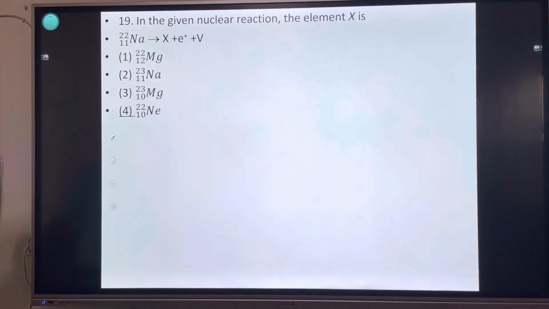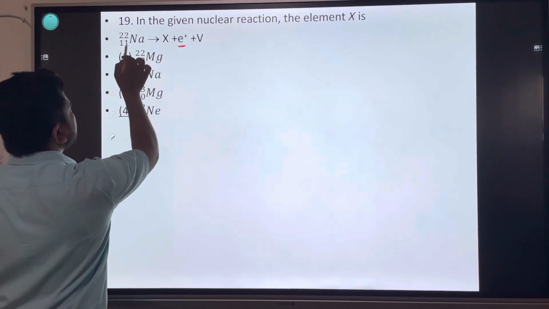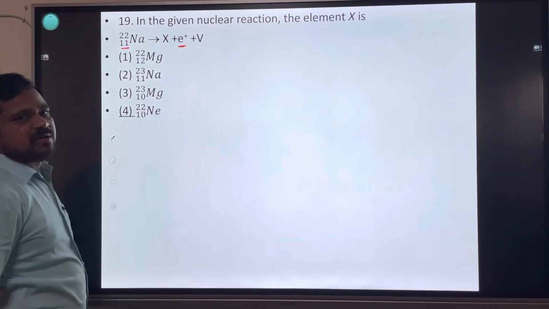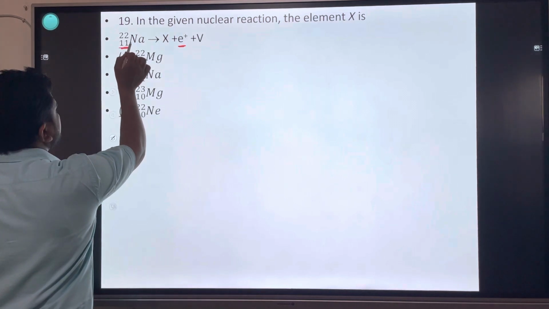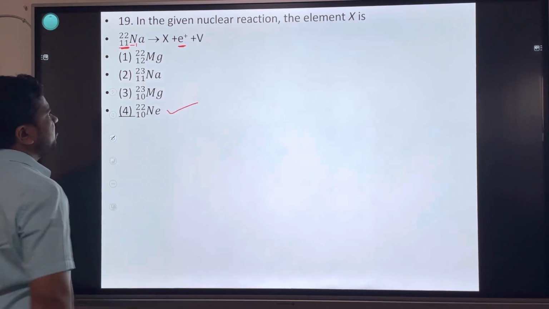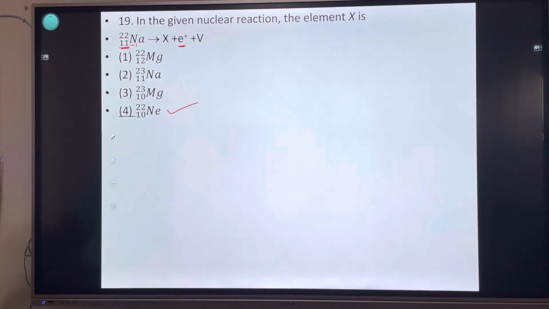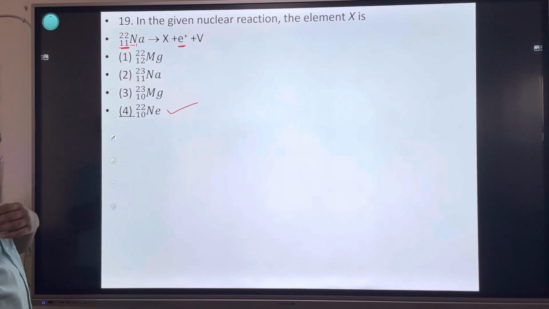In the given nuclear reaction, element X, a positron is removed. When a positron is removed, the atomic number decreases by 1, with no change in mass. Minus 1 gives 10. Is it neon? Neon, 10, 22. The atomic number decreases by 1 as the positron exits.